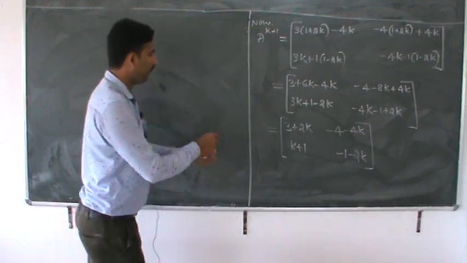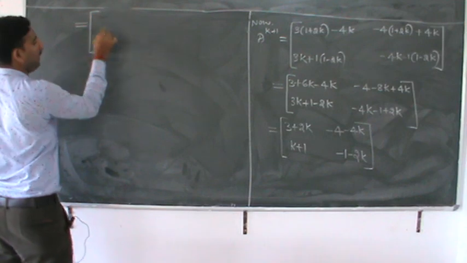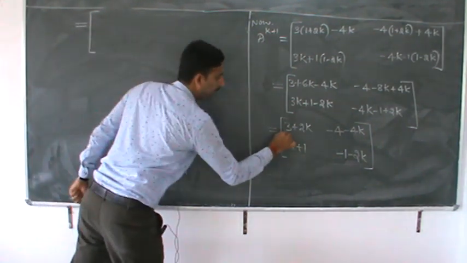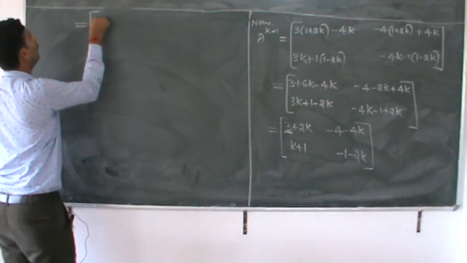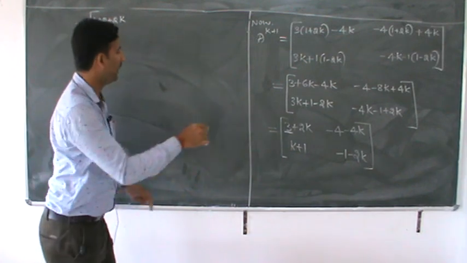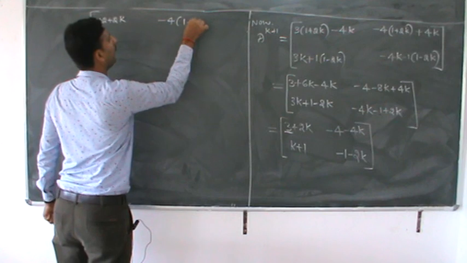You studied in the lower classes, that is first year syllabus. Therefore, it should be like that. Correct? 3 plus 2k. How to write 3? This 3 can be written in the form of 1 plus 2, 1 plus 2 plus 2k, minus 4 you immediately take outside, 1 plus k, correct?